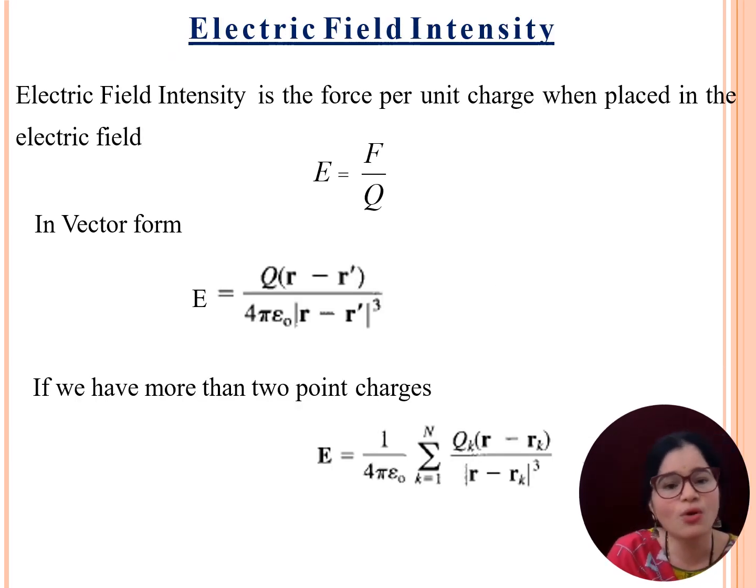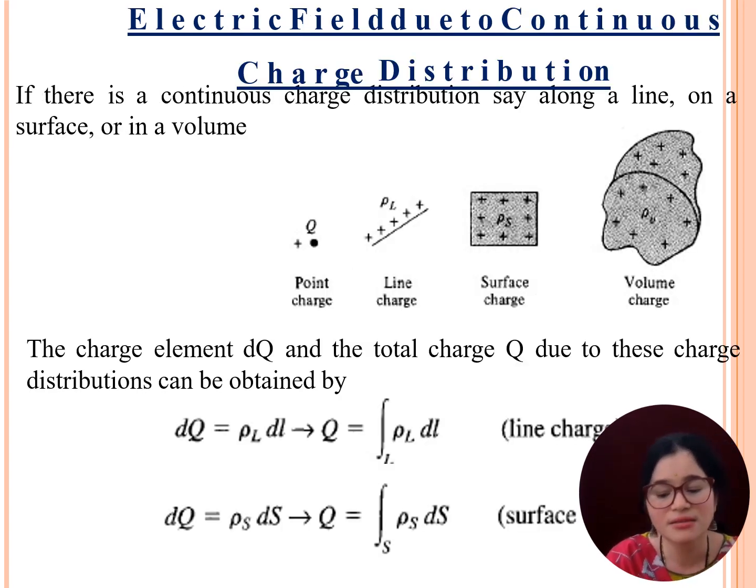As I told you, the fundamental law of electric field intensity can be defined by using Coulomb's force. Electric field intensity is force per unit charge. Here I apply the electric force we defined previously and substitute it, so now I get the final equation E equals F by Q.